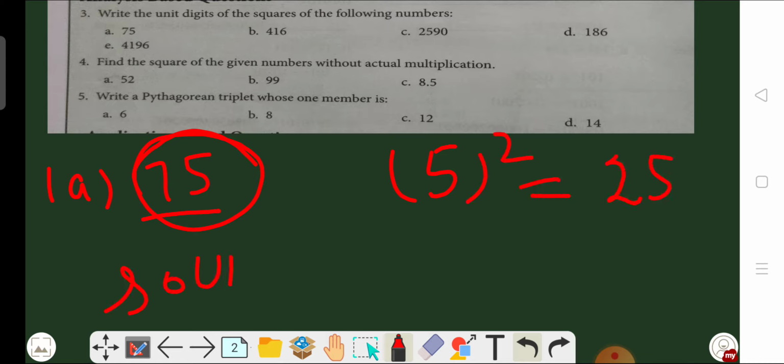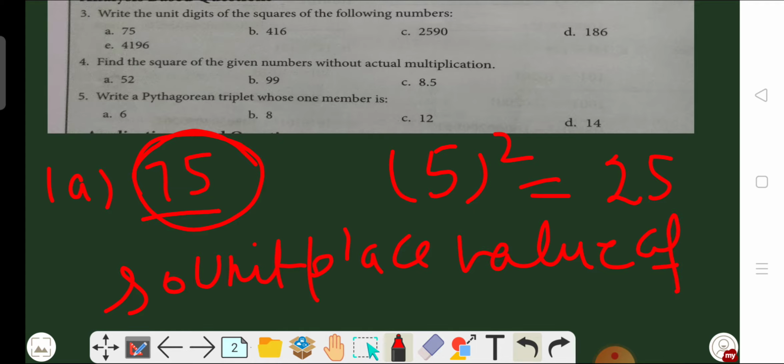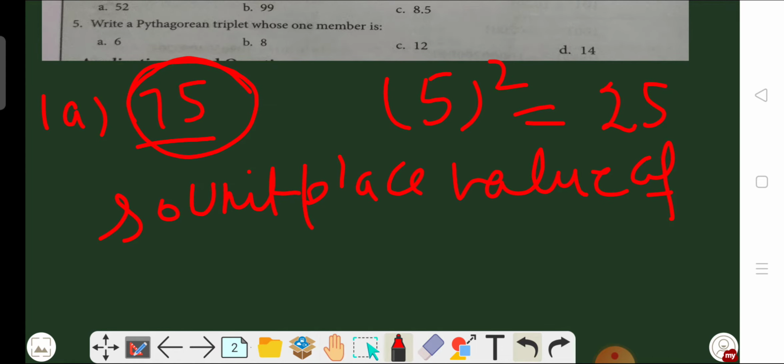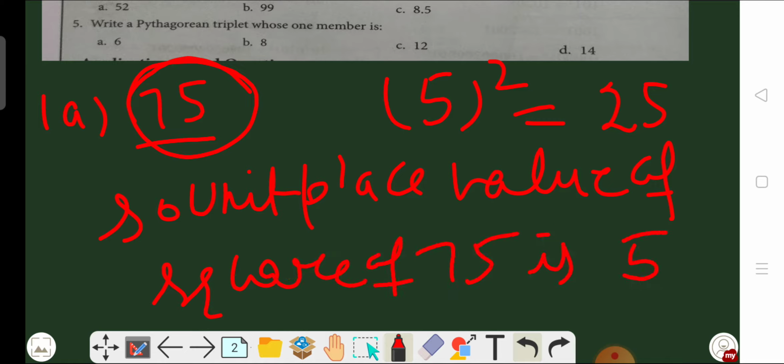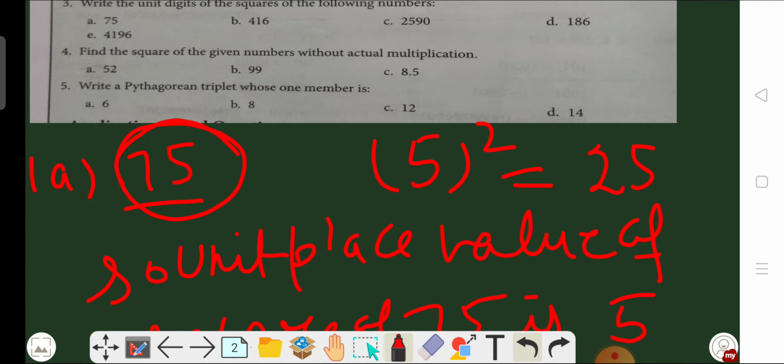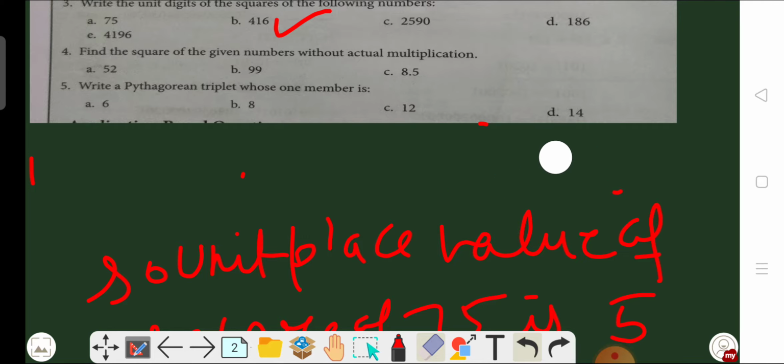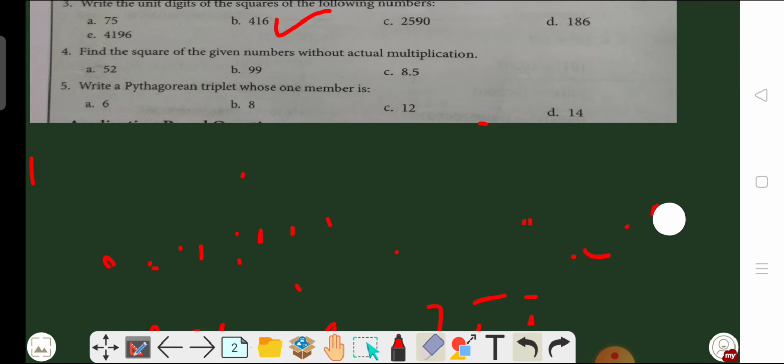So the unit place value of the square of 75 is 5. You have to just square the unit place number. In the same manner, the B part is 416. What is the unit place here? The unit place is 6. The square of 6 is 36. What is the square of 6? 36.